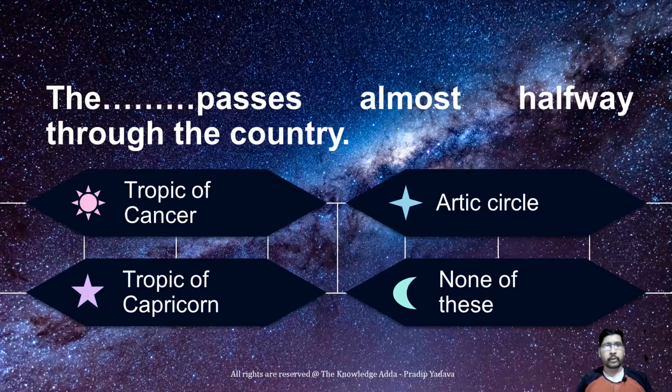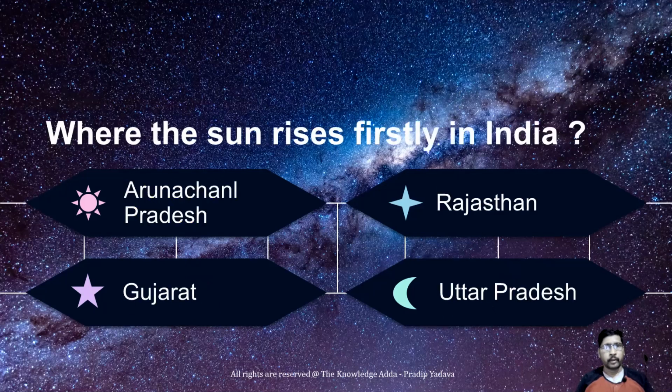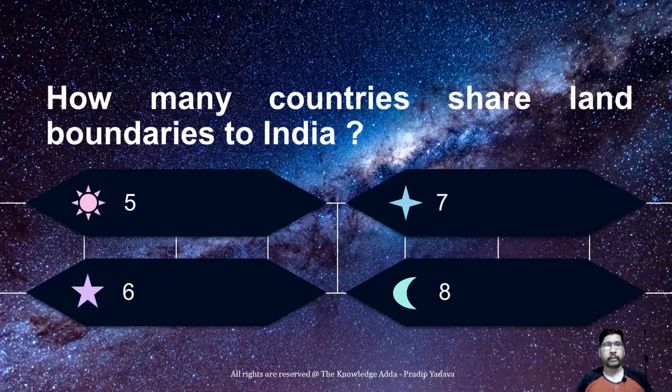The Tropic of Cancer passes almost halfway through the country. Where does the sun rise first in India? Sun firstly rises in Arunachal Pradesh and lastly in Gujarat, and there is 2 hours difference.